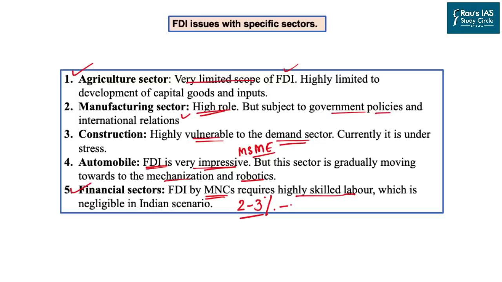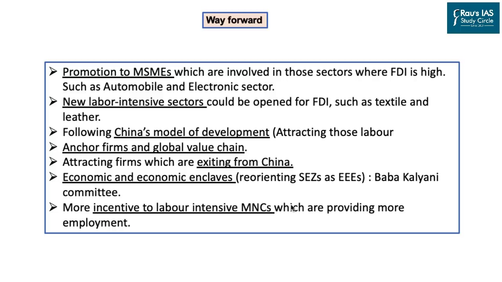So given this discussion in place, let us look into what way forward we have, how we can utilize FDI to create employment. The first one is the promotion of MSME. All the FDI coming to India, either directly or indirectly, has to take some kind of local help. And if they take the help of MSME, they will definitely boost employment generation in the country. The best example here is your automobile and the electronic sector.